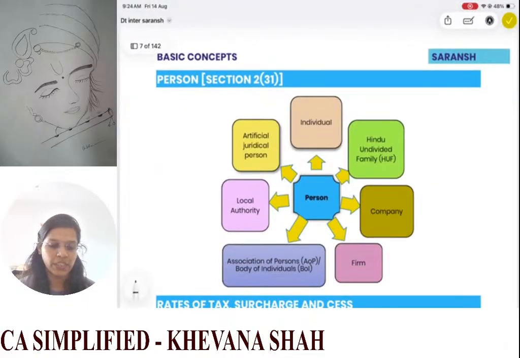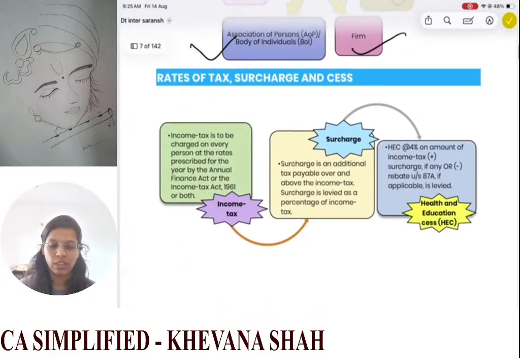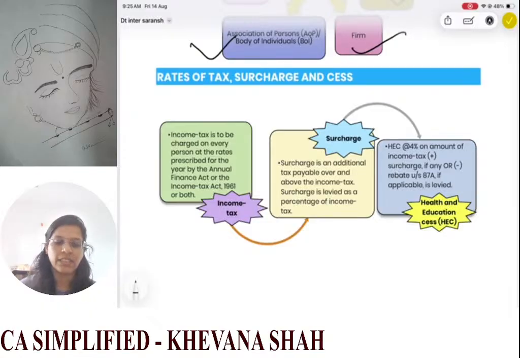Then next we have basic concepts. So we have person who is defined in your section 2(31). So what all things, now this is an inclusive definition, and person includes individual, HUF, company, firm, AOP, BOI, local authority and artificial judicial person. Then we have rates of taxes and surcharge and cess. So income tax is to be charged on every person at the rates prescribed. So whatever rates we are given in our Annual Finance Act or the Income Tax Act or both, at those rates the income tax will be charged on every person. Now when is surcharge taken?